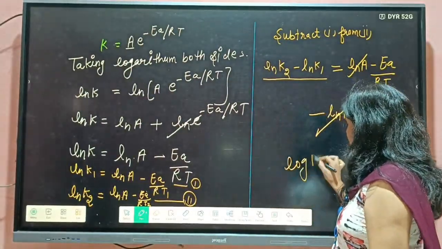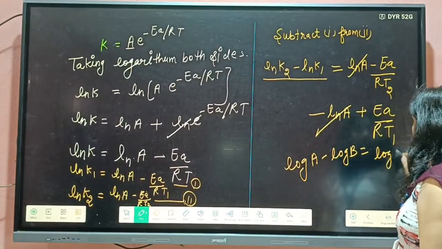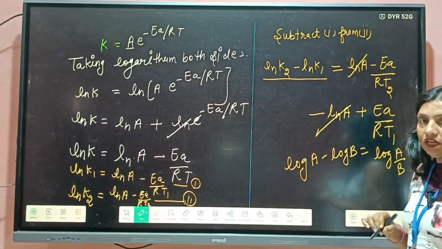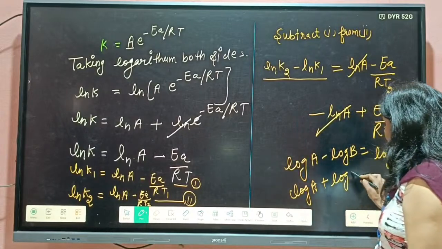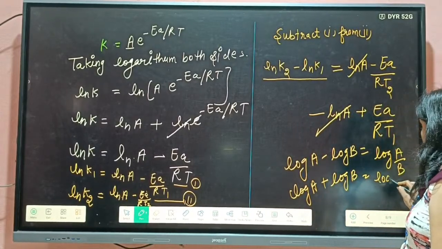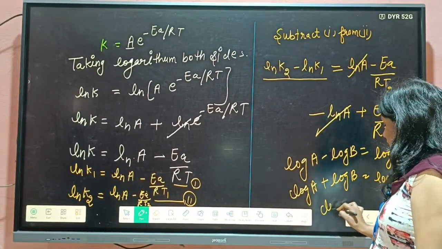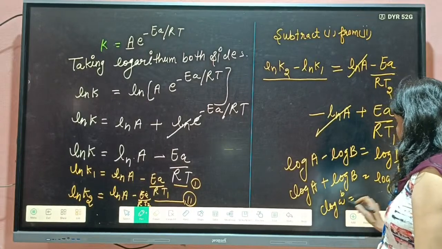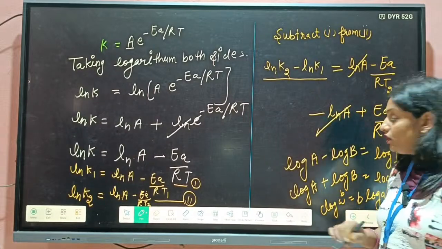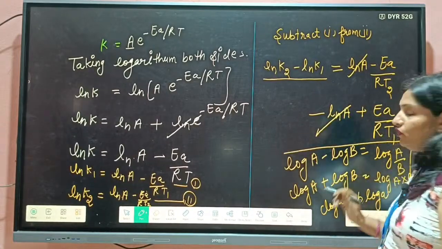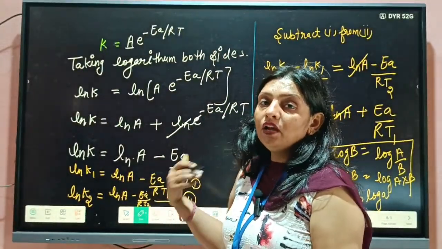Log A minus log B, I can write equal to log A by B. And log A plus log B, I can write as log A into B. And if you have log A raised to power B, then it is equal to B log A. So you will follow these three formulas in our chemical kinetics unit in zero order, first order and in the Arrhenius equation.